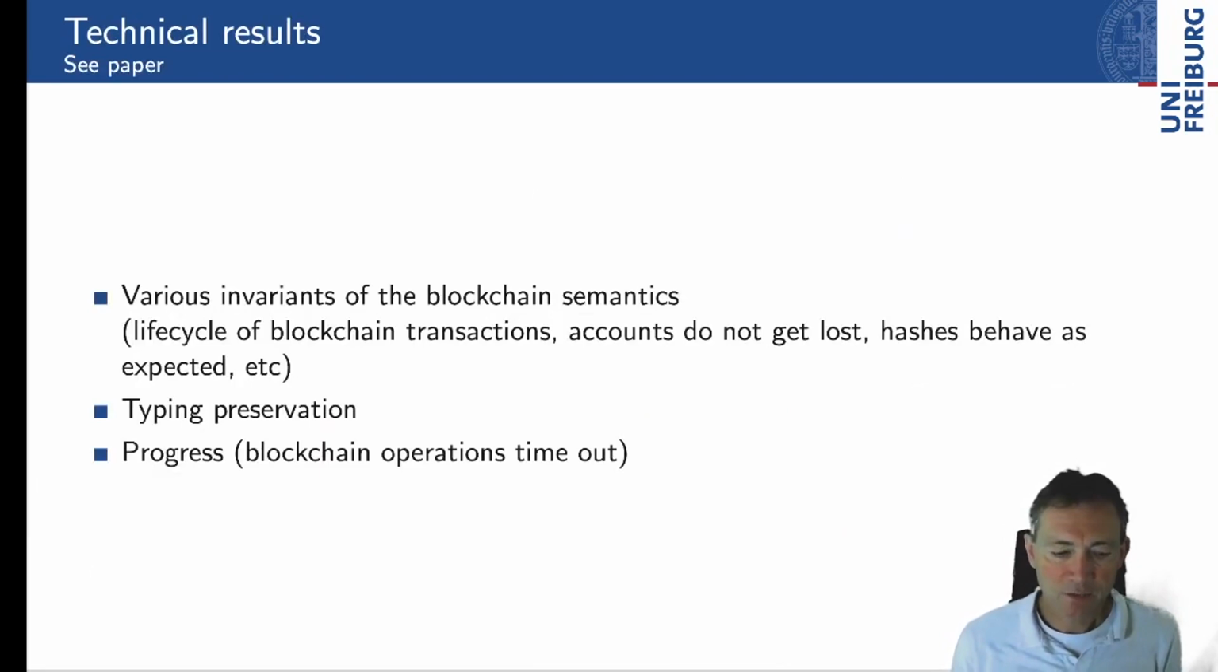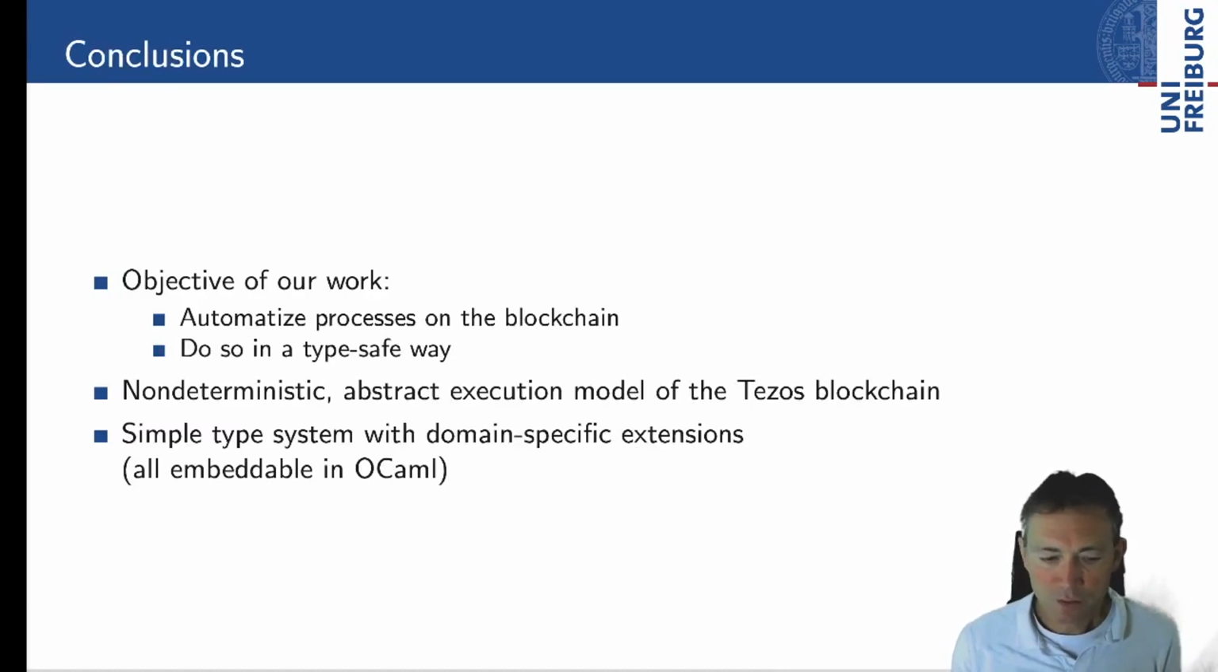We have various technical results. We prove invariance of the blockchain semantics, we prove meta theory, type preservation, and progress. Progress holds because blockchain operations are able to time out. To conclude, the objective of our work is automatizing processes on the blockchain. We do so in a type-safe way. We've presented a non-deterministic abstract execution model of the Tezos blockchain, and we've got a simple type system with domain-specific extensions ready to go.